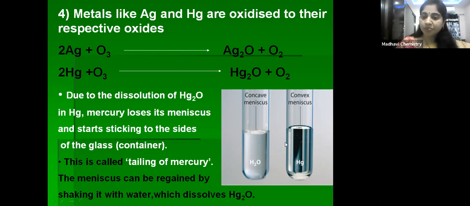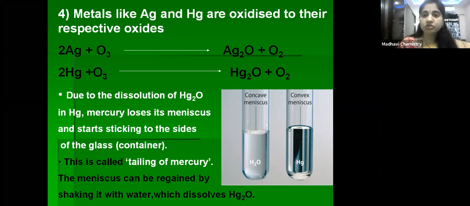Is it clear? Mercury has a meniscus. When it reacts with ozone, it forms Hg2O. Because of that, it loses its meniscus and sticks to the sides of the container, right children? So that process is called tailing of mercury. We can regain its meniscus by simply shaking it with water. Is that clear, children?